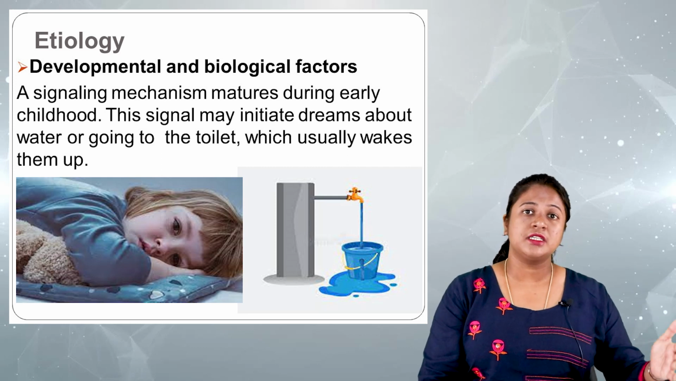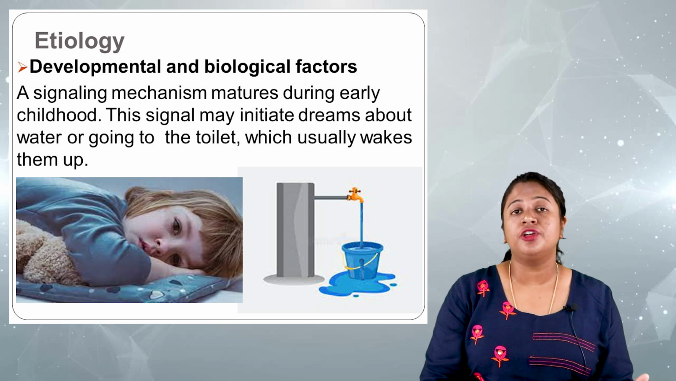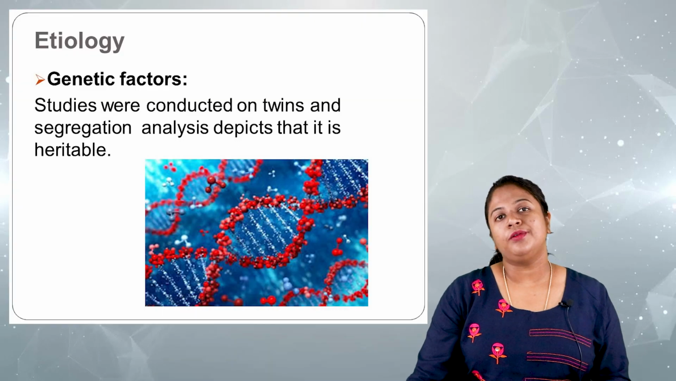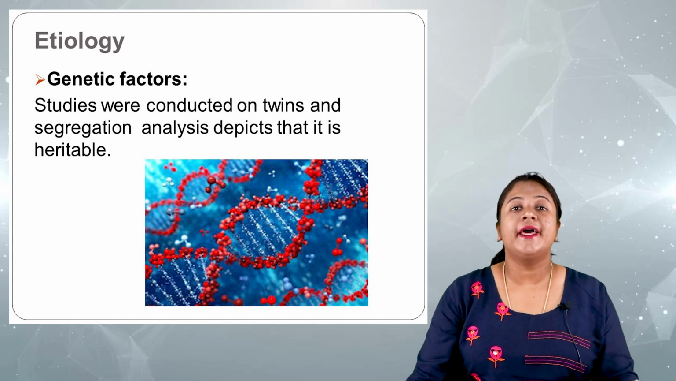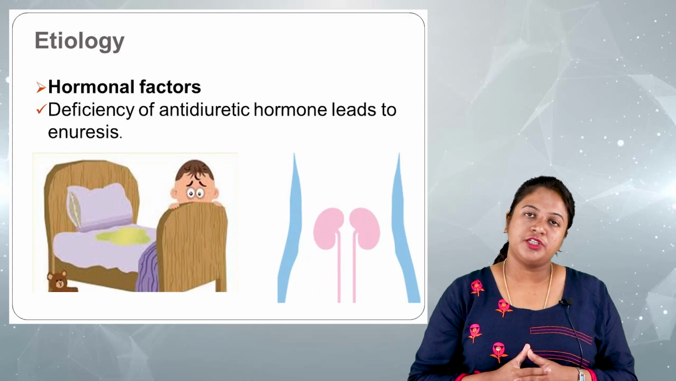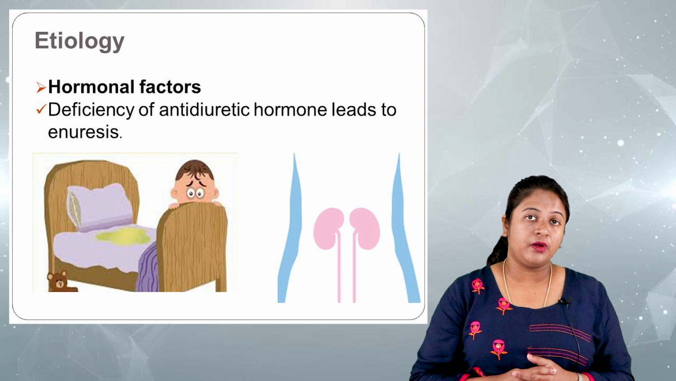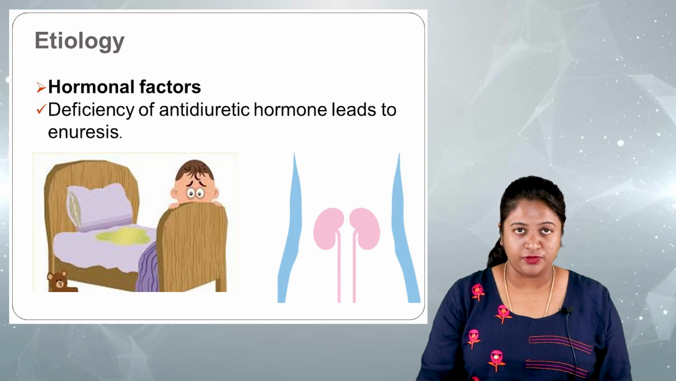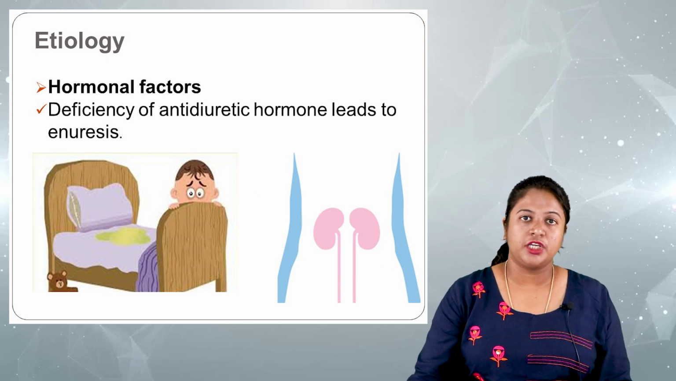Similarly, this signaling mechanism usually matures during the earlier childhood period. Some children may have a developmental delay or a lack in the development of this signaling mechanism, which can make the child develop enuresis. The next is the genetic factor. It is found that this condition is heritable, which can be passed on in a particular family. Another etiological factor is the hormonal factor. It is found that a deficiency of antidiuretic hormone itself can cause enuresis. So that is the etiology of enuresis.